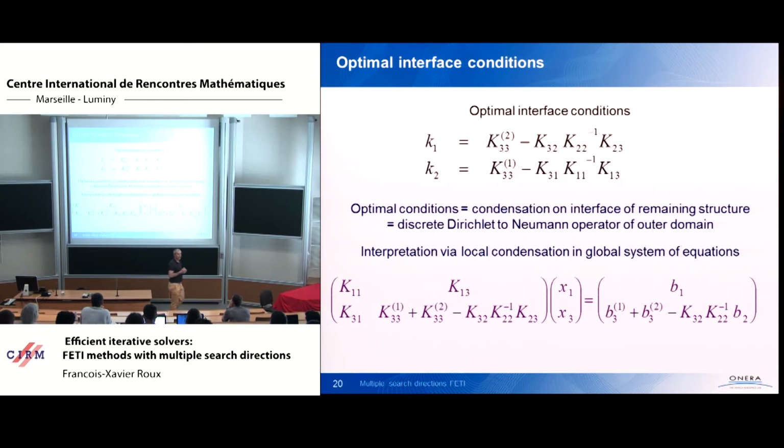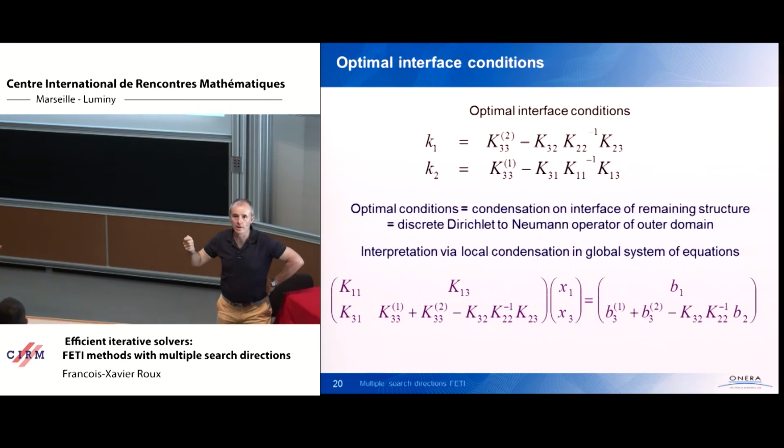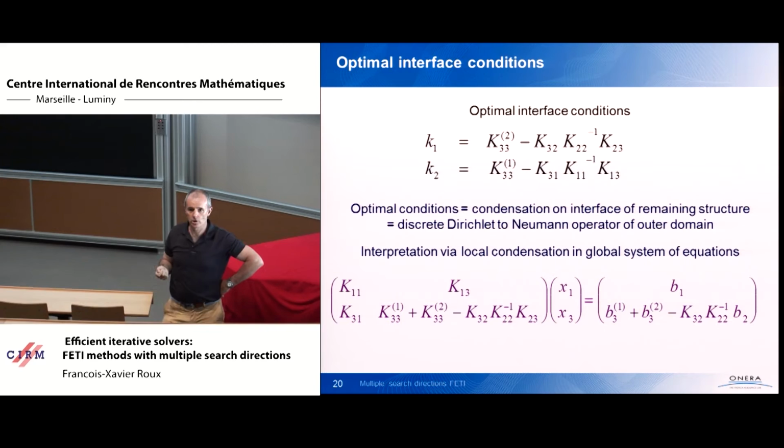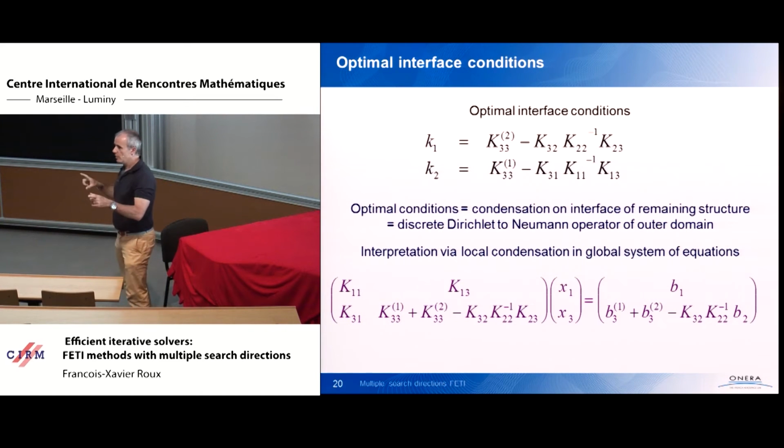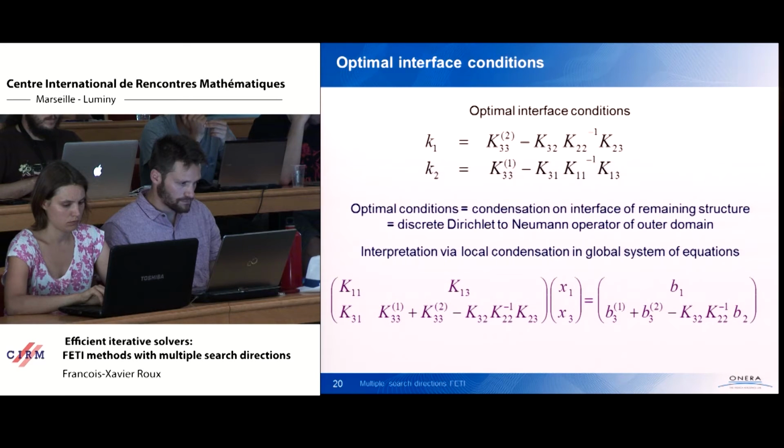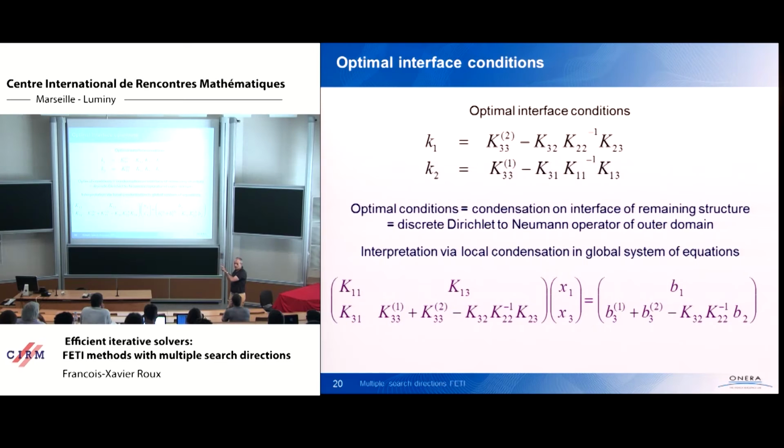Because what does the Schur complement represent? Within each subdomain, K1 is the augmentation matrix in domain 1. So it is the Robin boundary condition in domain 1. A Robin boundary condition couples the solution and its normal derivative in some sense. So it couples Dirichlet to Neumann.